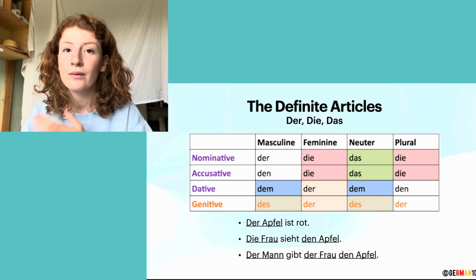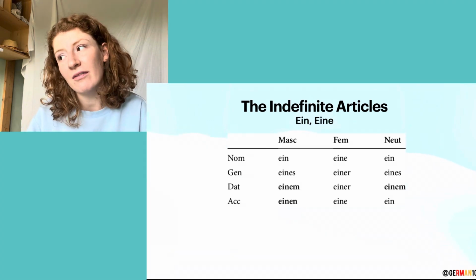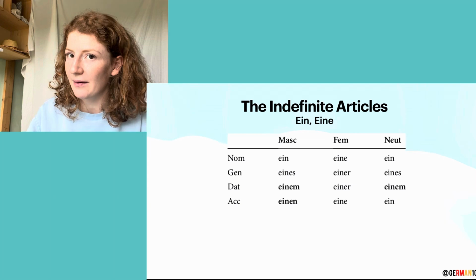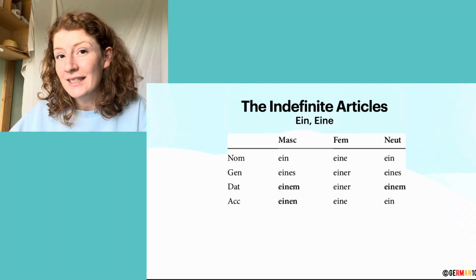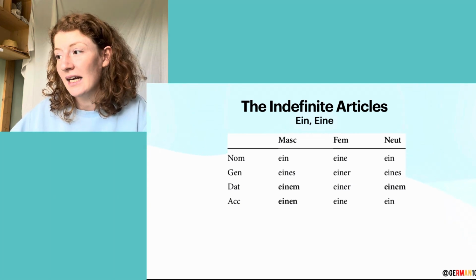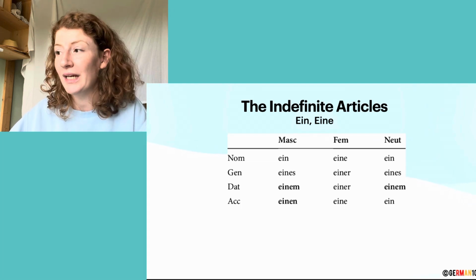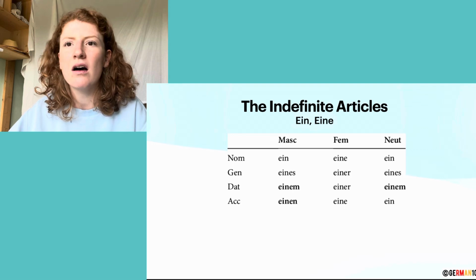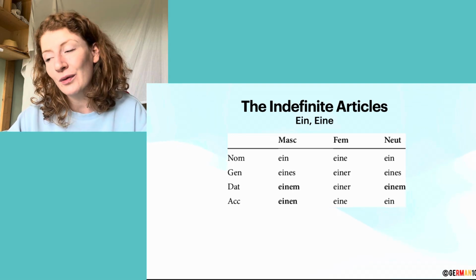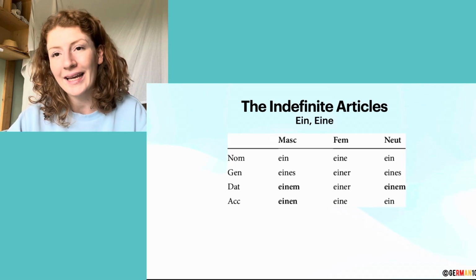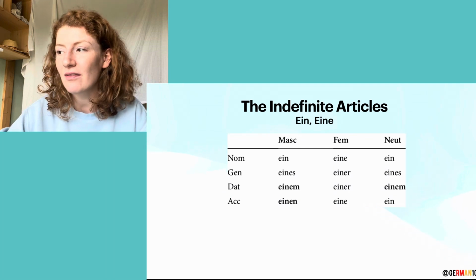Now let's look at the indefinite articles, ein or eine or ein. In the nominative case, it is ein for masculine, eine for feminine, and ein for neuter. And there is no plural form for indefinite articles because you cannot say a people, right? On this chart, you can also see the different cases and their different forms of the indefinite articles.